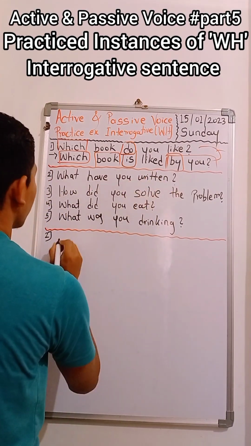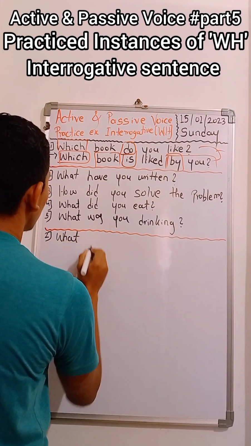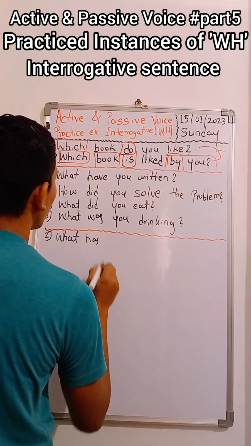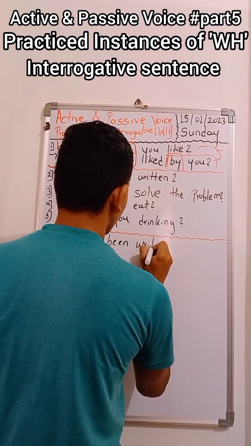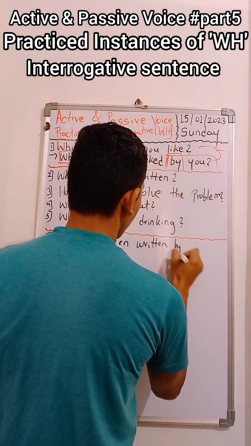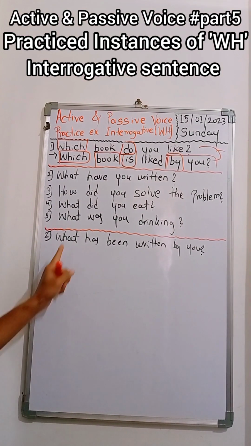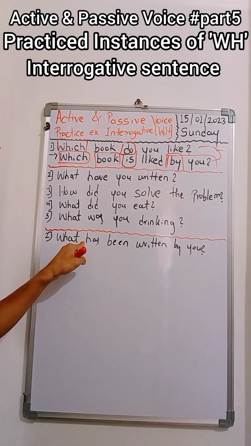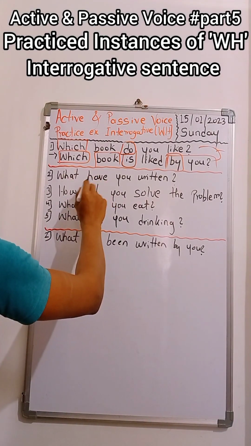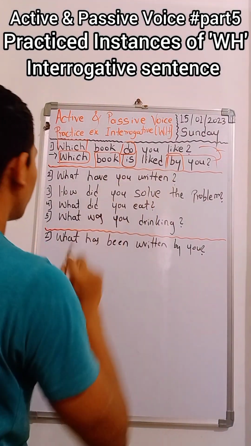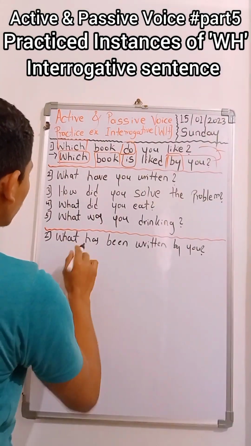What have you written? So now this becomes: what has been written by you? So what type of answer is this? This is the passive of an interrogative question. What was the question? What have you written? What has been written by you? This is the answer of that one. I think you got the answer.